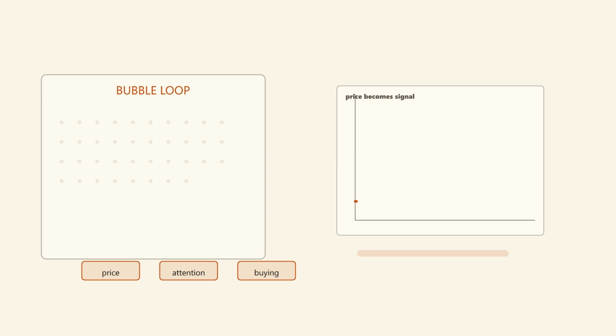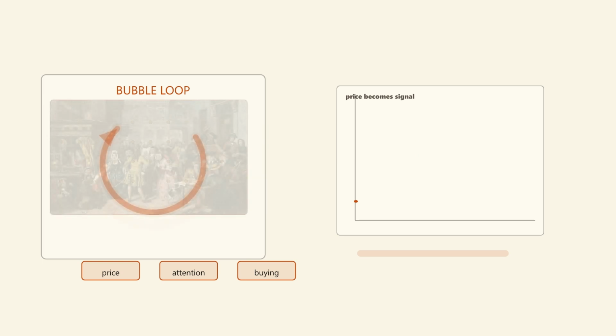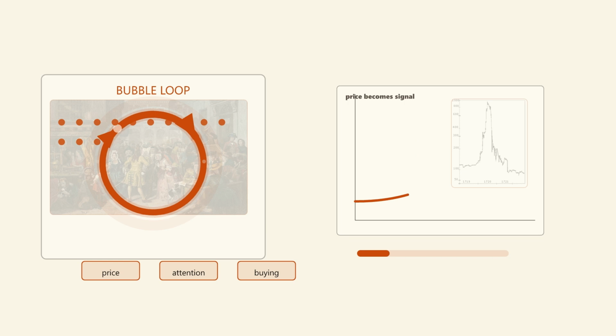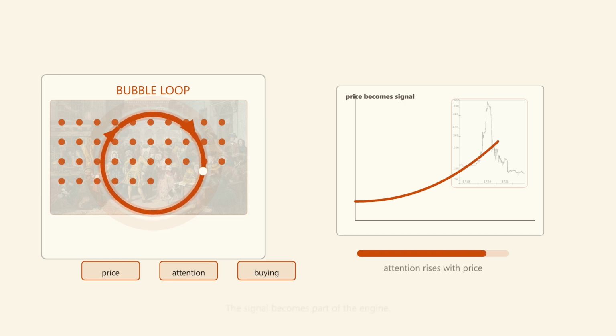Price begins to rise. The rise attracts attention. Attention brings in more buyers. Buying pressure pushes the price higher. The higher price attracts more attention. Price is no longer only a result, it becomes a cause. The signal becomes part of the engine. The chart is now doing double duty. It records what happened, but it also changes what people believe is happening. When enough agents respond to the signal itself, the signal becomes part of the machine that moves the signal.